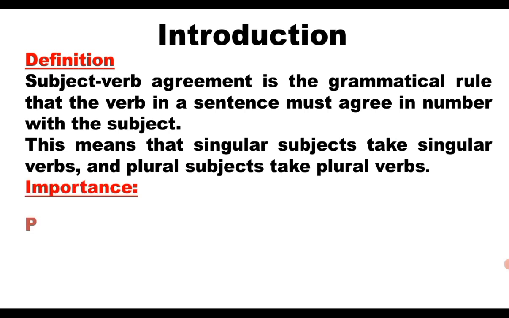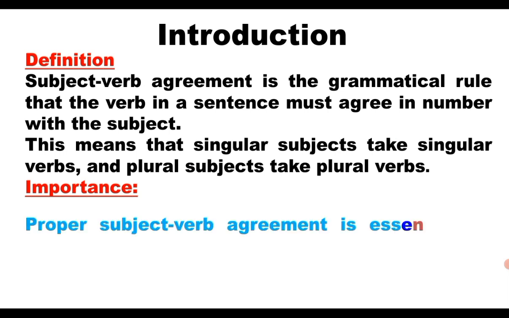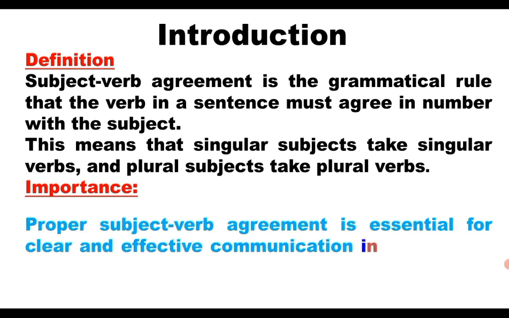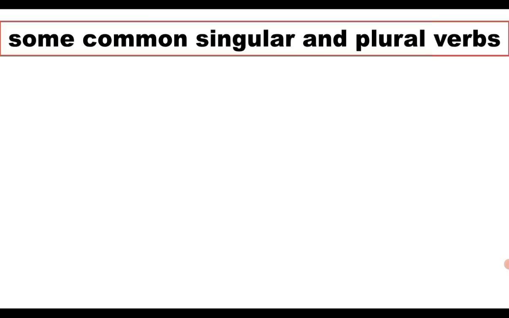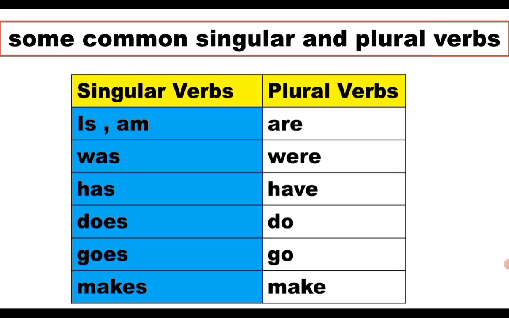What is the importance of subject and verb agreement? Proper subject-verb agreement is essential for clear and effective communication in writing and speech. Let us know some common singular and plural verbs.